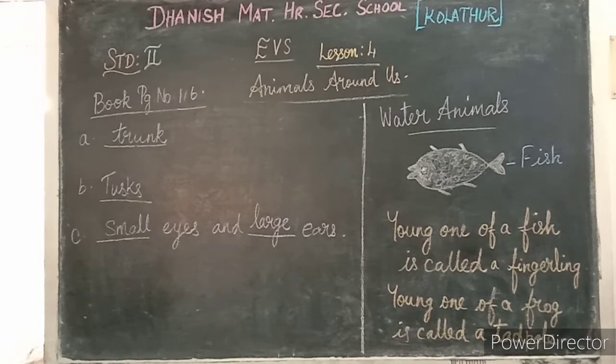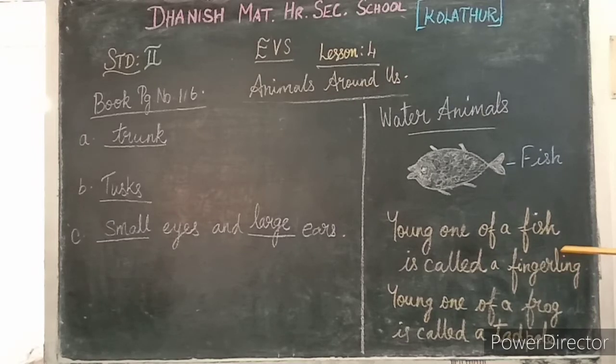Frog, crab and turtle live both on land and in water also. You know that, right? Fish cannot live on land. They can live only in water. So the animals that can live both on land and water are frog, crab and turtle.